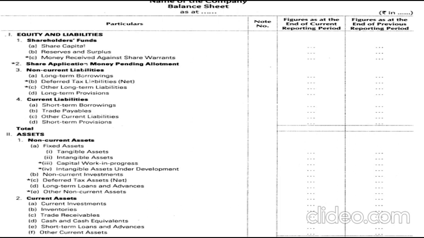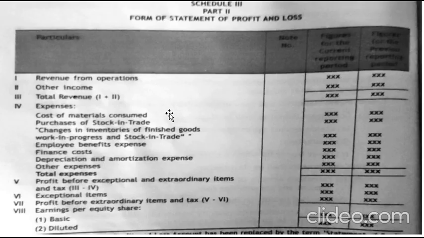The next presentation, the profit and loss statement, is also the same, where we have revenue from operations, other incomes, then total revenues. Then the expenses, under which we have various expenses like cost of materials consumed, purchase of stock in trade, changes in inventories of finished goods and work in progress, employee benefit expenses, finance cost, depreciation, other expenses, and then total expenses.